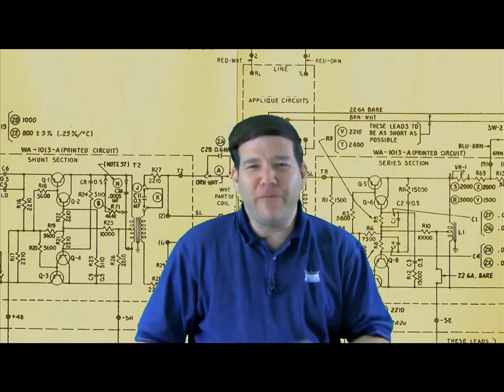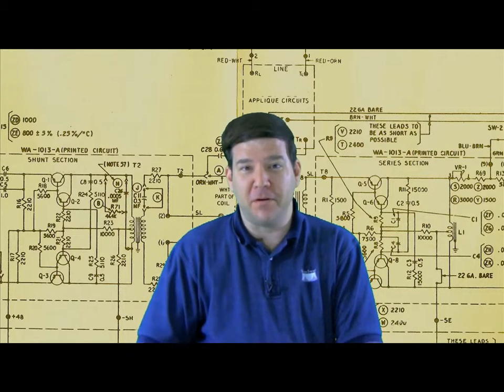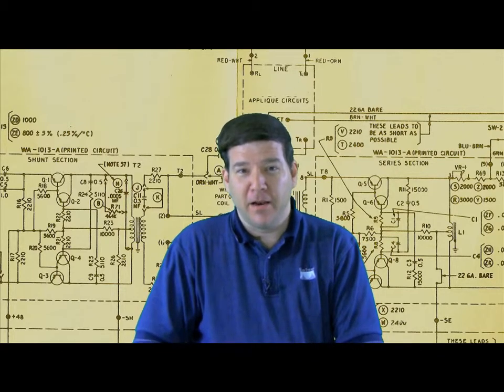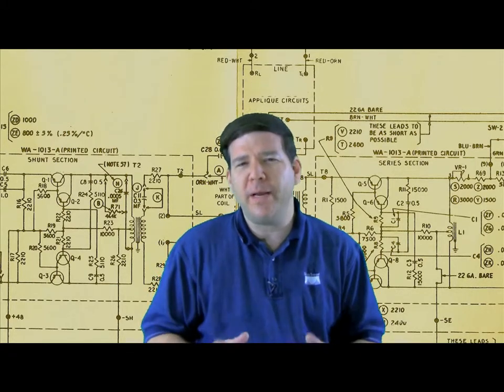Let's talk about layer 4 of the OSI model. Just as a review, we've already talked about layer 1, the physical layer, layer 2, the data link layer, layer 3, the network layer. Now it's time for layer 4, the transport layer. At the transport layer, we want to focus on 3 primary things.